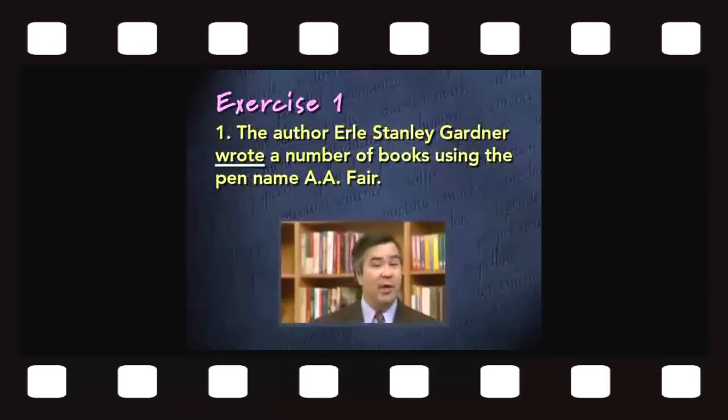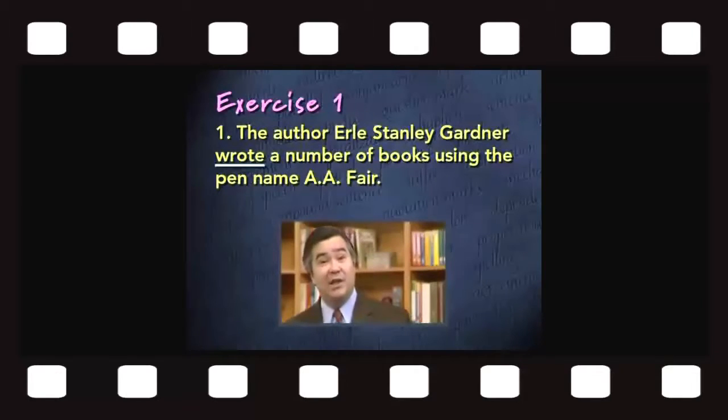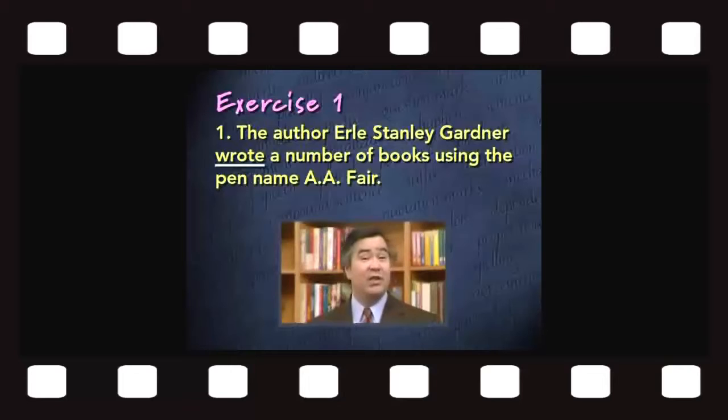In order to determine whether it's a transitive verb, an intransitive verb, or a linking verb, you need to decide whether it's a verb of action or a verb of being. And if it's a verb of action, whether there is something in the sentence which receives the action of the verb. Well, in this case, wrote is being used as a verb of action. It is telling us something that the author Earl Stanley Gardner did. And is there anything in the sentence which receives the action of the verb wrote?